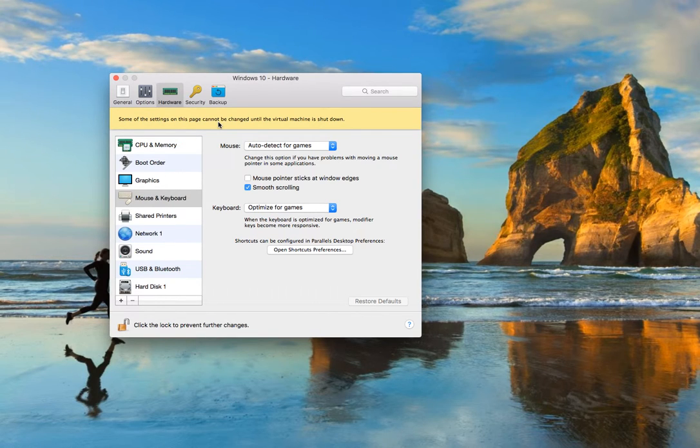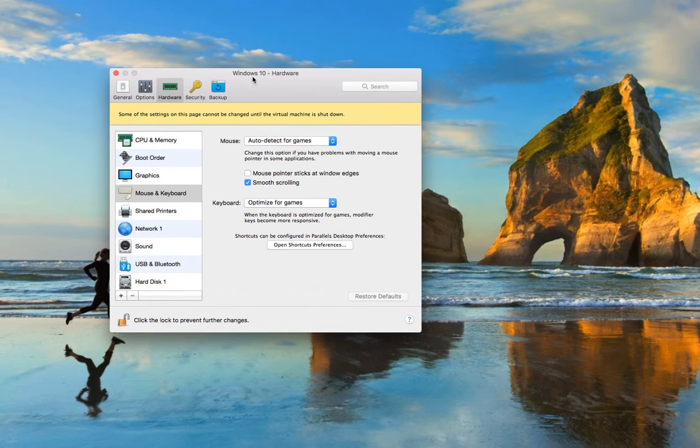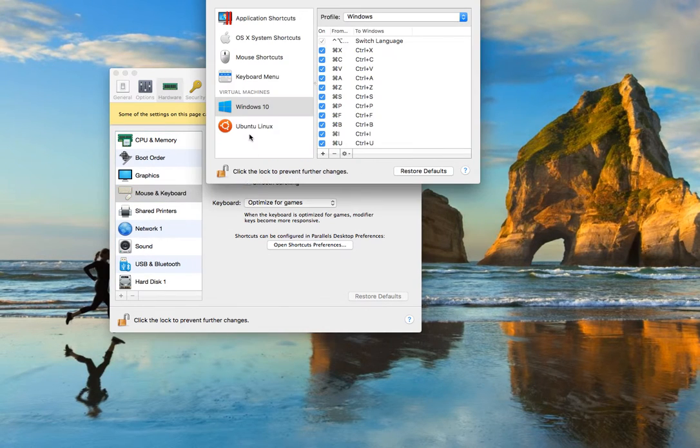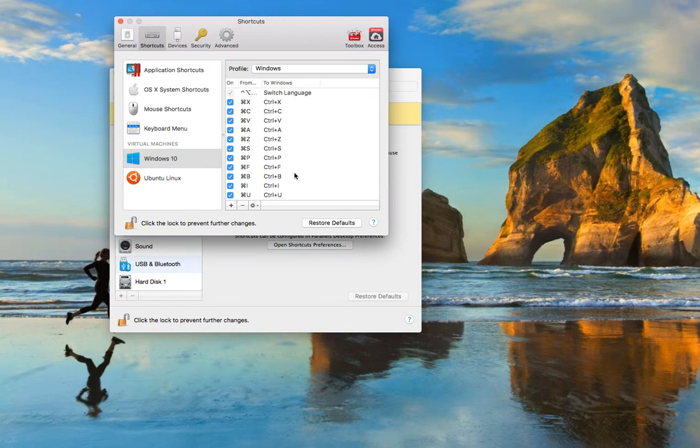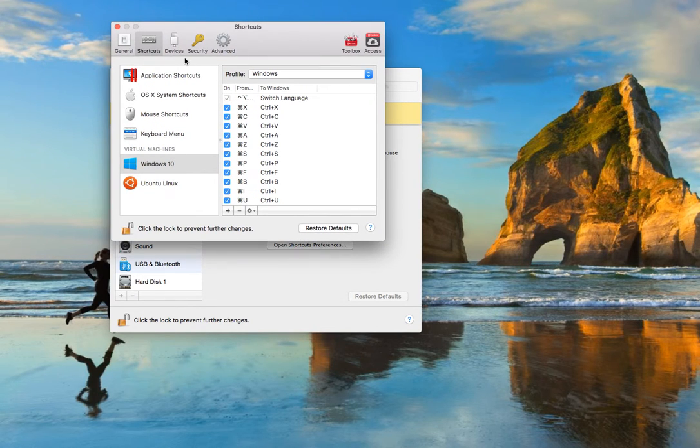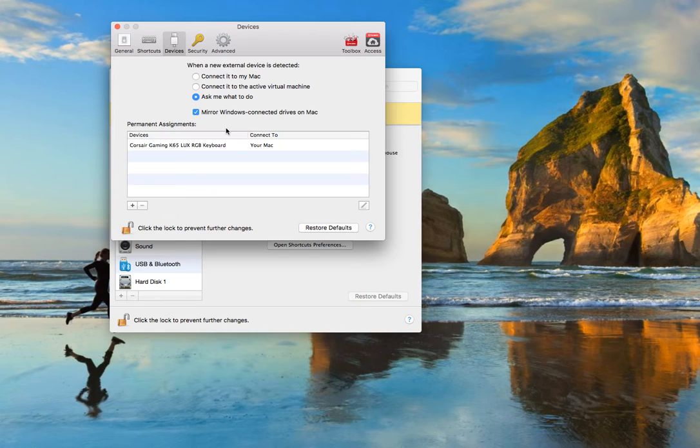You need to shut down your virtual machine, which is a Windows 10 virtual machine on Parallels Desktop. So you have to shut it down first, and then go to this window, and then choose Mouse and Keyboard. And there's this button here, just click on it. So that will take you to the shortcuts here. But what I'm interested in is devices.